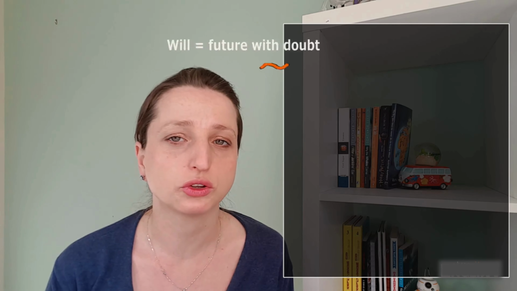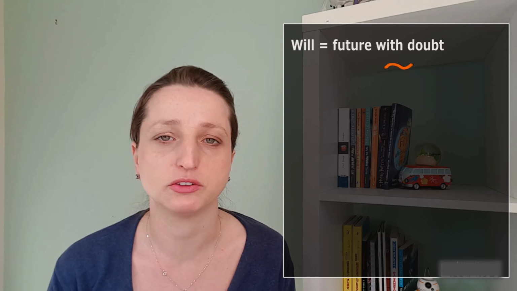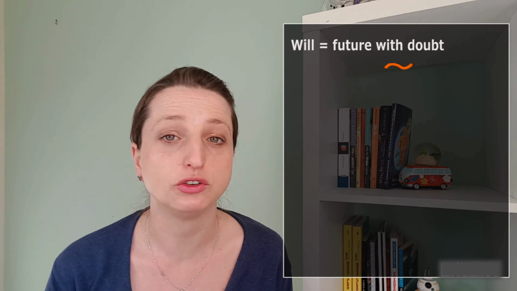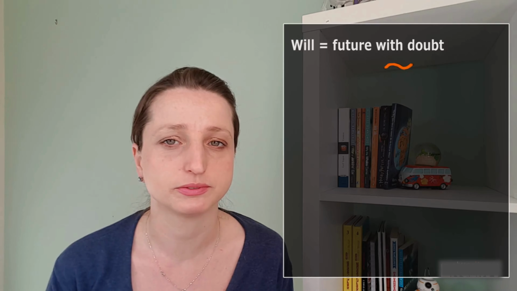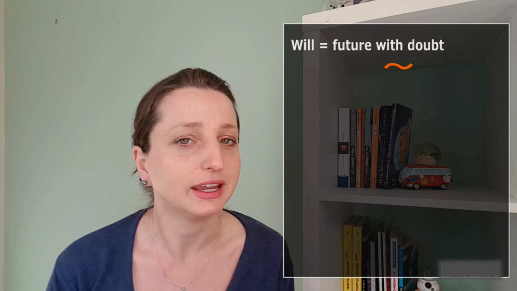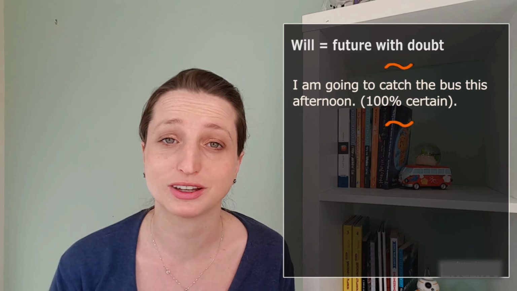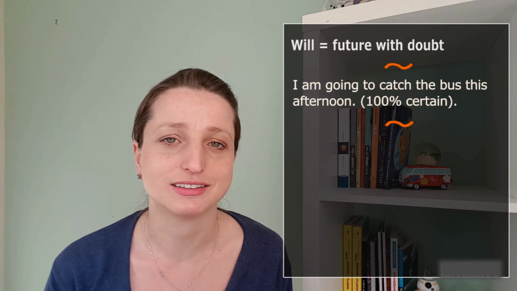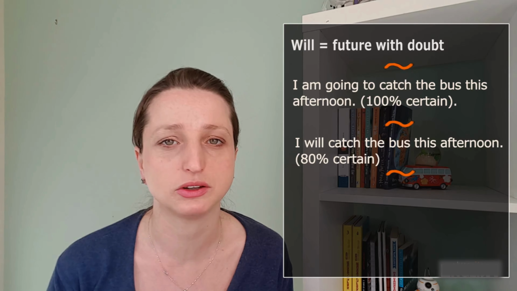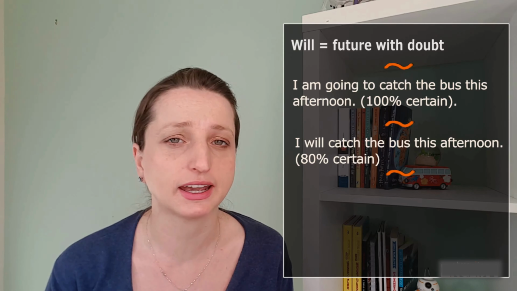The second form of future is will. Will also expresses a future, but with an element of doubt. That is to say, the future you express is not certain. For example, in this sentence, I am going to catch a bus this afternoon, I am definitely going to catch the bus. The sentence, I will catch the bus this afternoon, means that you will almost certainly catch the bus, but there is still a possibility that you won't. The structure runs subject pronoun plus will plus infinitive, no to.